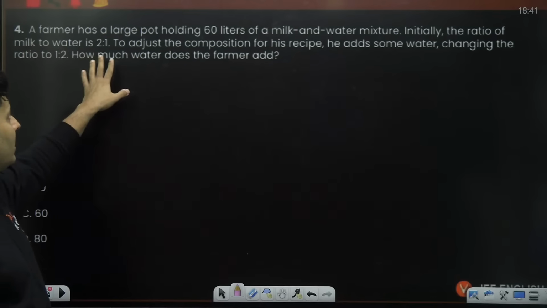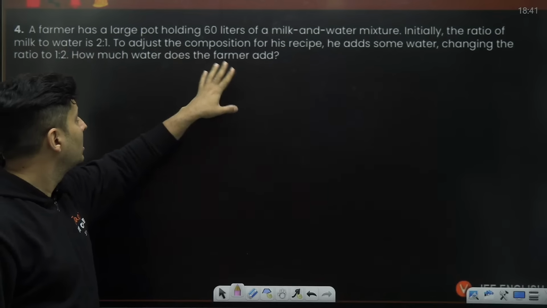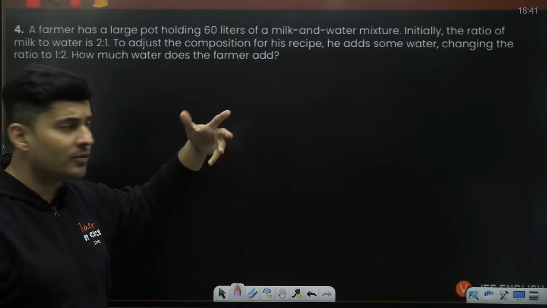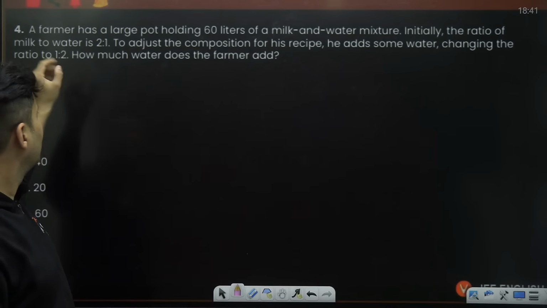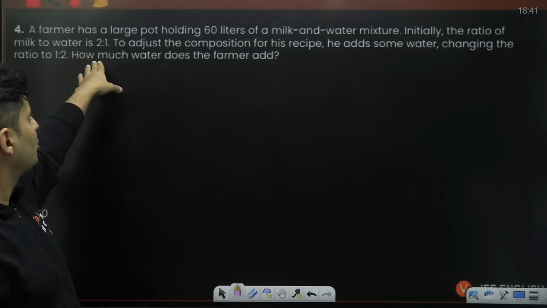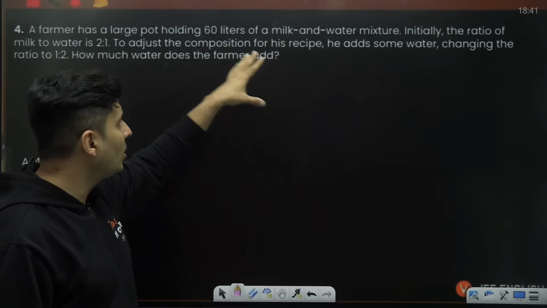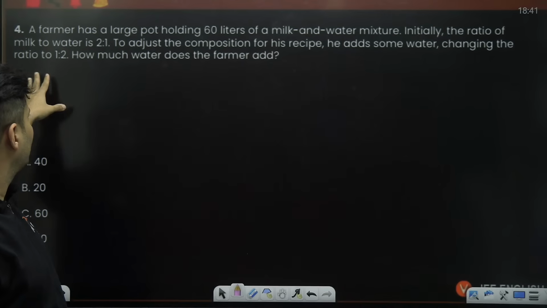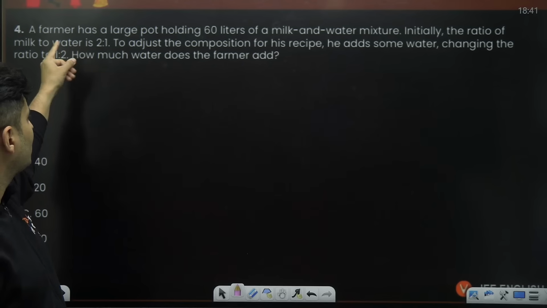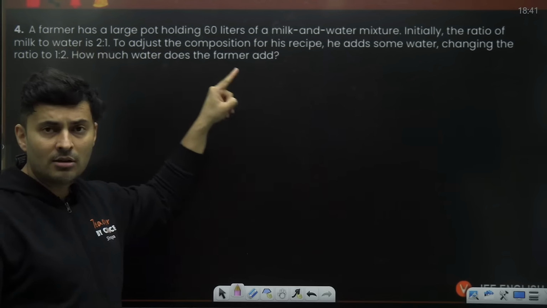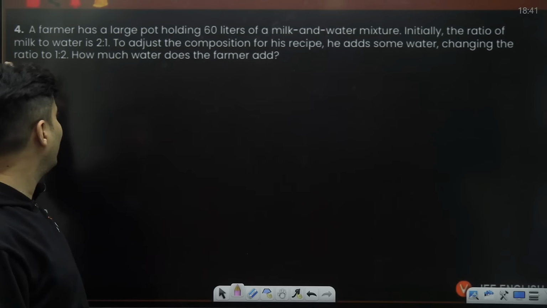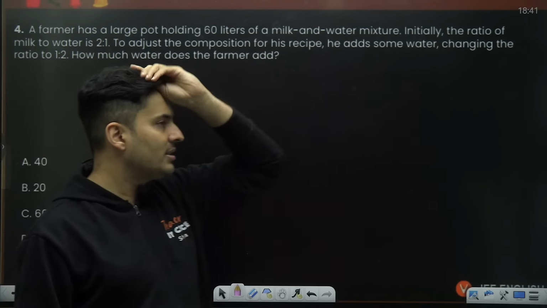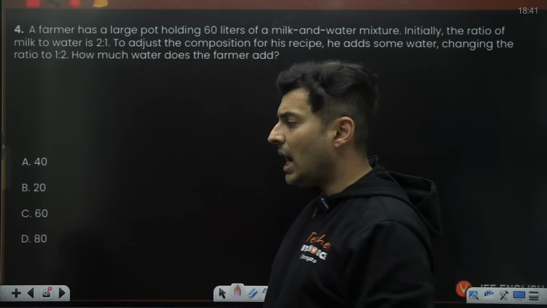There is a farmer who has a large pot holding 60 liters of milk and water mixture. Initially, the milk to water ratio is 2:1. Now, to adjust the composition of his recipe, he adds some water, so the ratio becomes 1:2. So earlier milk was more, 2, water was 1. Now milk is 1, water is 2. How much water has the farmer added?